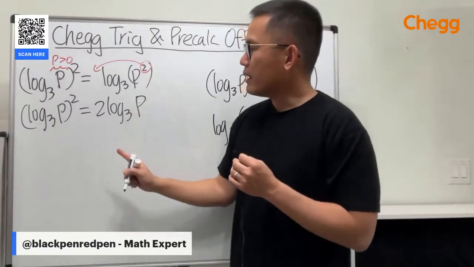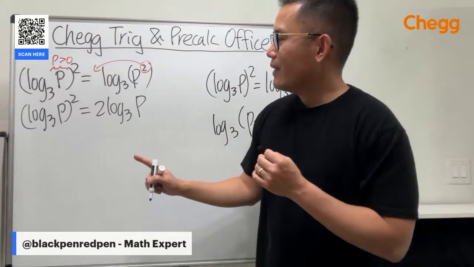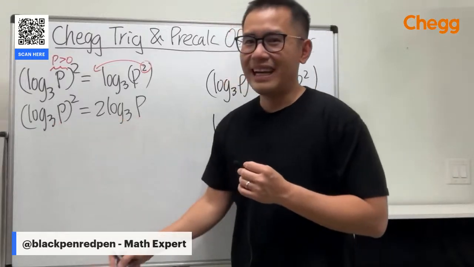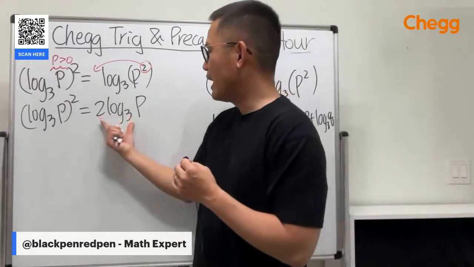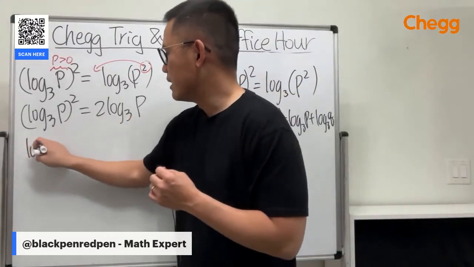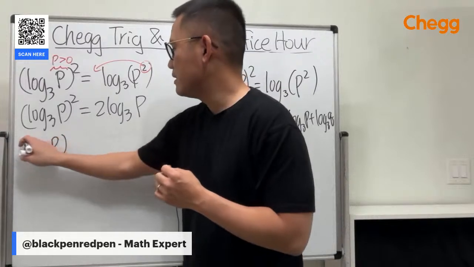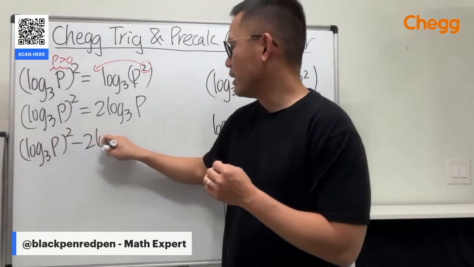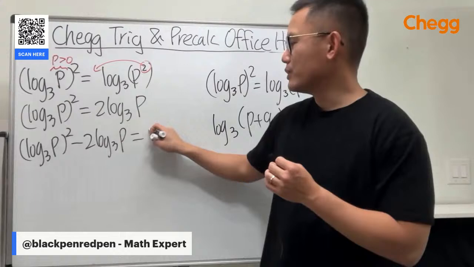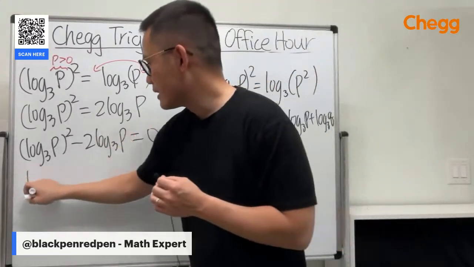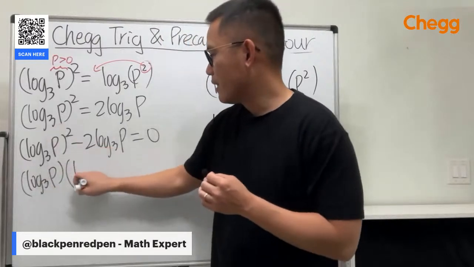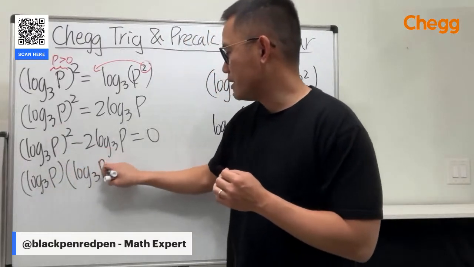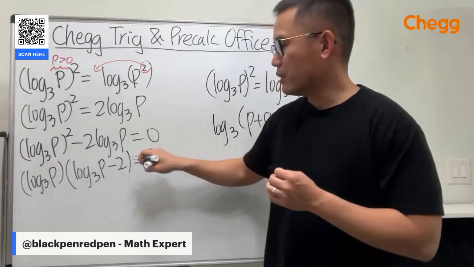Now, we cannot divide this from both sides. I wanted to, but I can't because p could be equal to 1. So technically, I will have to move this to the other side. So this is log base 3 of p squared minus 2 log base 3 of p is equal to 0. And then factor out the log base 3 of p. And then we will have log base 3 of p times log base 3 of p minus 2, and that's equal to 0.